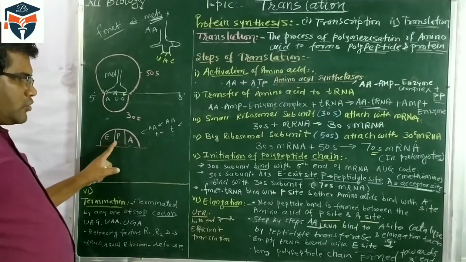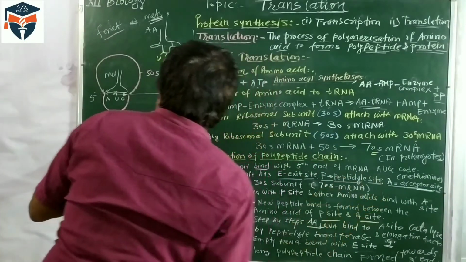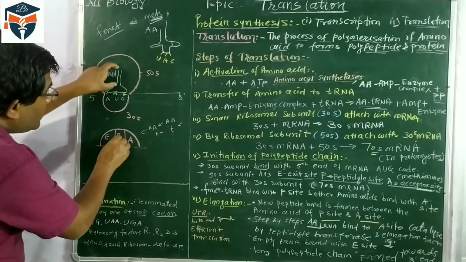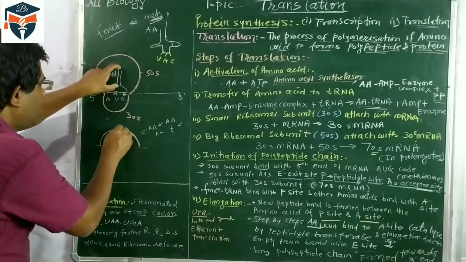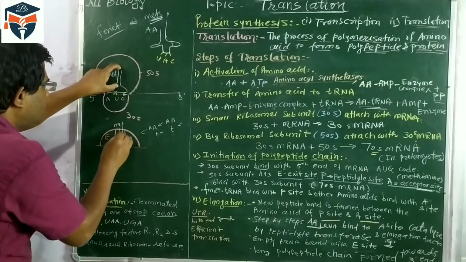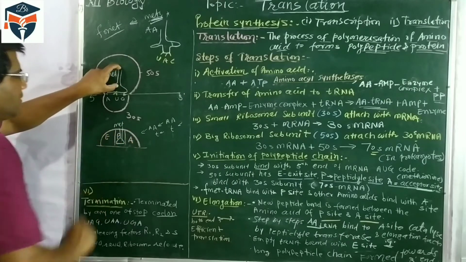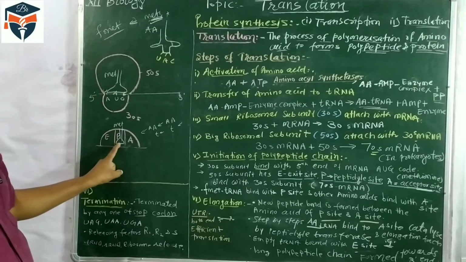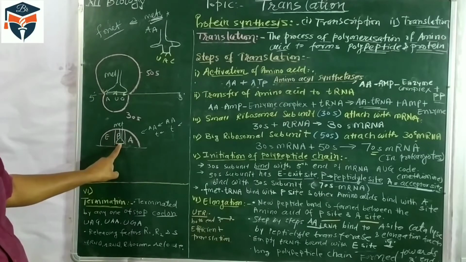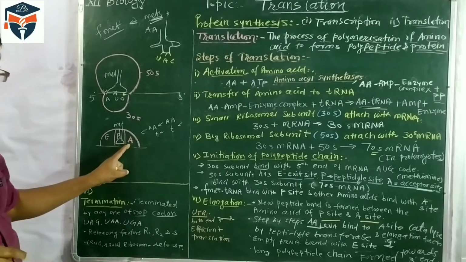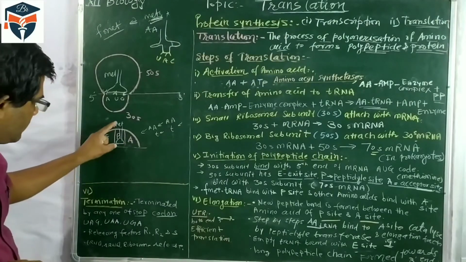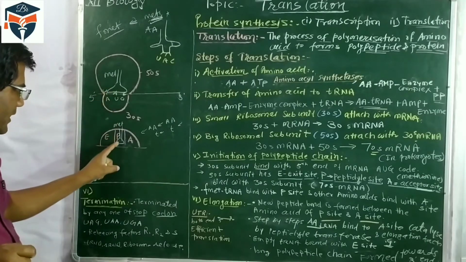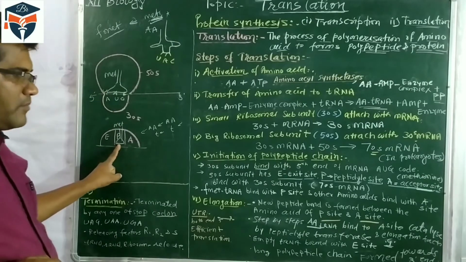Second, P is called the peptidyl site. At this site the methionine tRNA is combined. The first tRNA is combined here, so it is called the methionine tRNA site. At this site peptide bond formation takes place. This is the site where the amino acid will attach. Here methionine is attached, and peptide bond formation takes place.